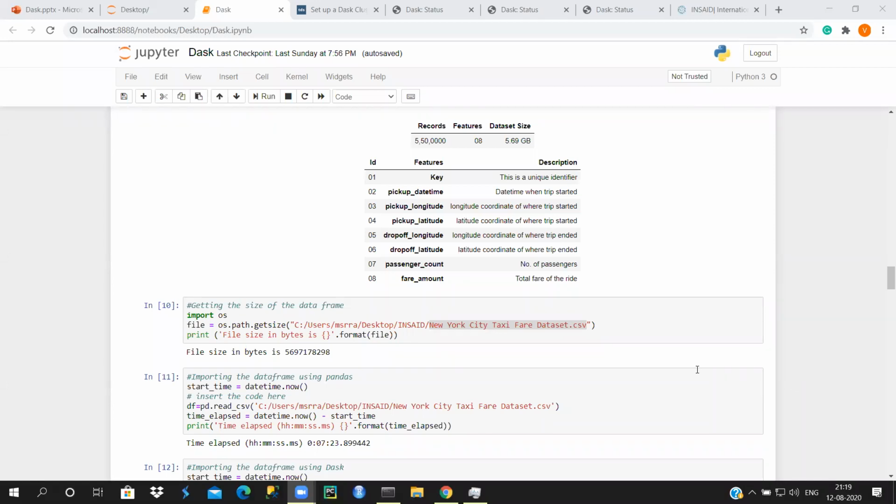Yeah, Raj, you need to do the dot compute option, right? Okay, maybe tail. Did you do the compute? See, head always displays the first rows. Yeah, definitely. But if you do it in Dask, you need to do the compute option also.